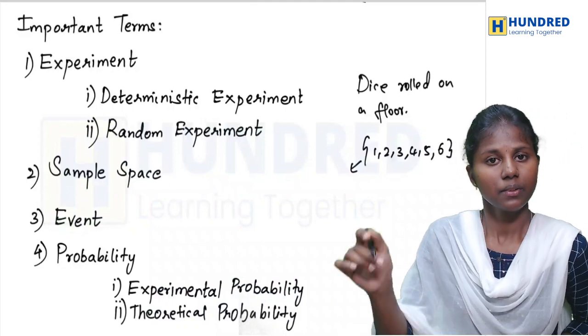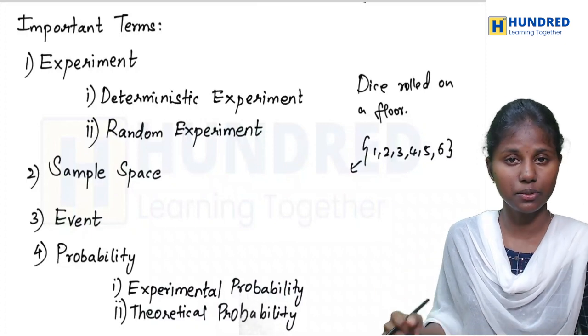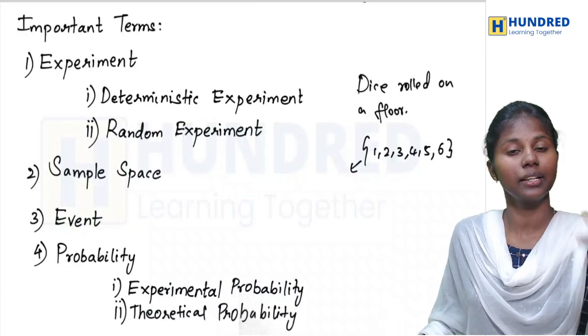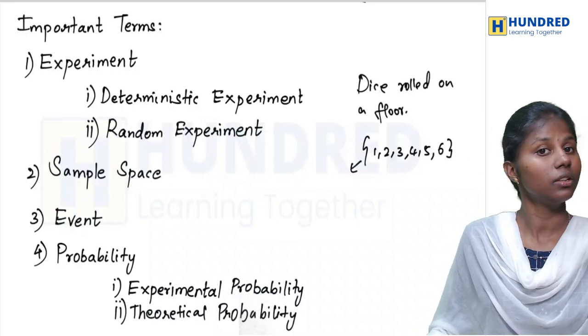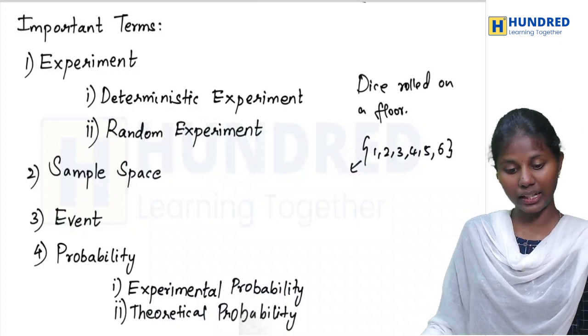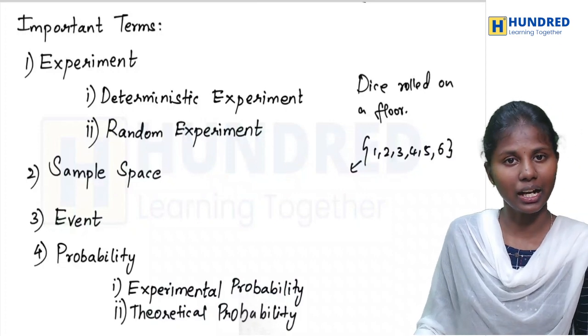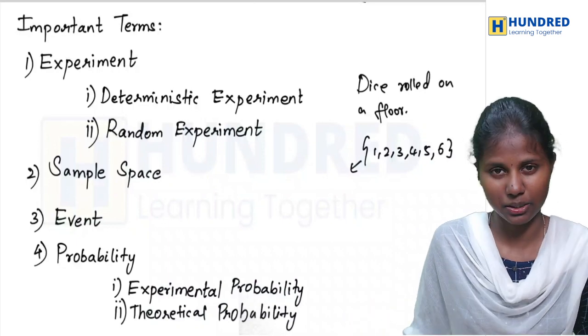For example, a die rolled on a floor. What are the possible outcomes you can think of? You can predict what number will be on the floor. I'm asking you all, can we predict the number correctly without seeing the number on the floor? We can't, right? So this example will come under random experiment.